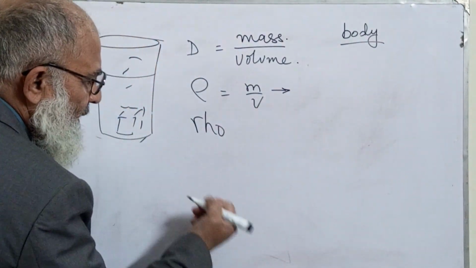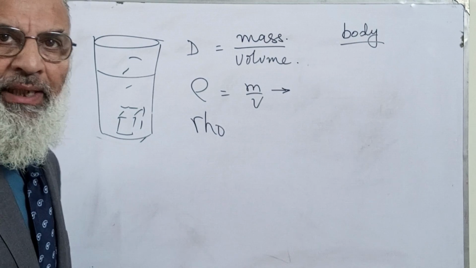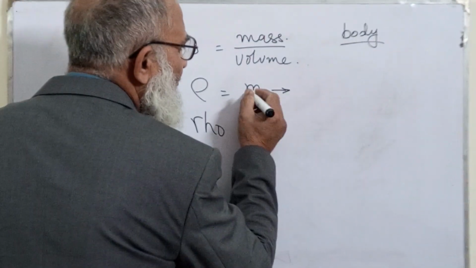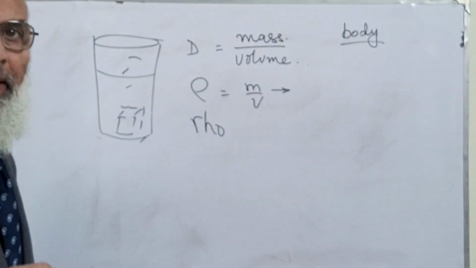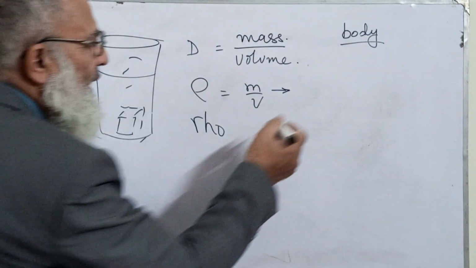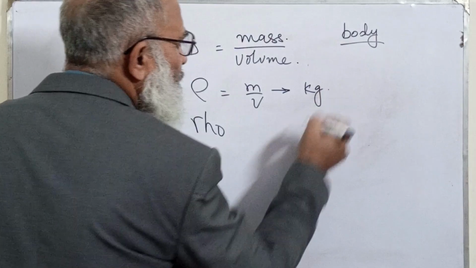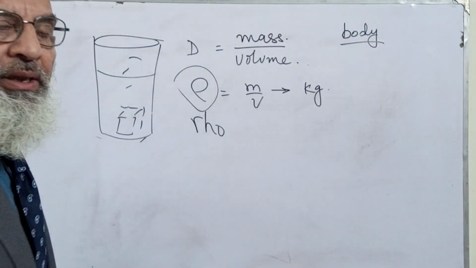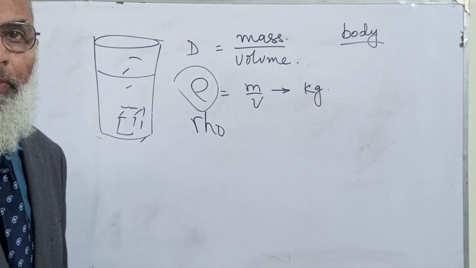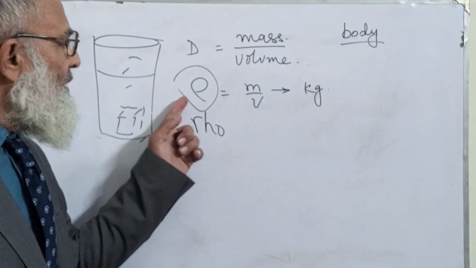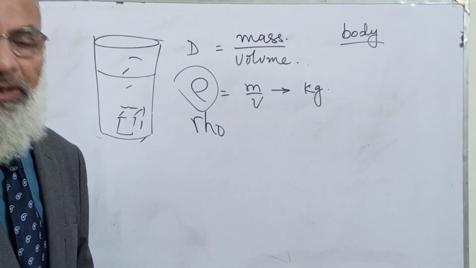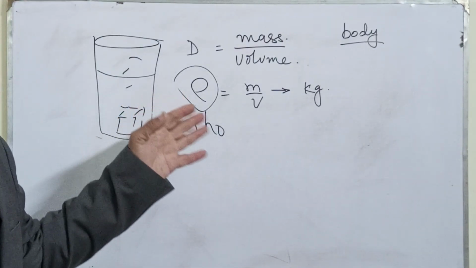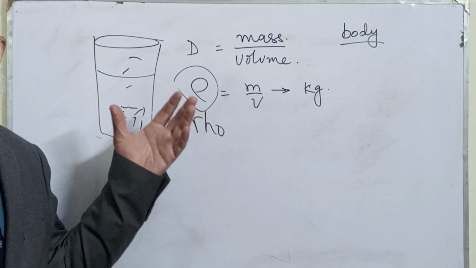I just told you that if my weight was 70 kg, then the mass would have been 7 kg. So mass is also measured in kg. But what is this? This is the density. This is the property of the matter. Density is the property of that material.